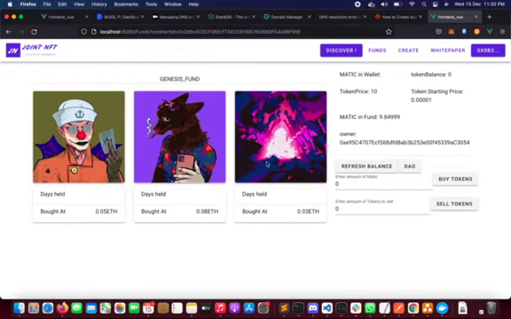These are the NFTs this particular fund currently owns. The initial starting price of the token and what the token price is currently. The Matic that is present in the fund, which the fund manager has access to buy more NFTs.